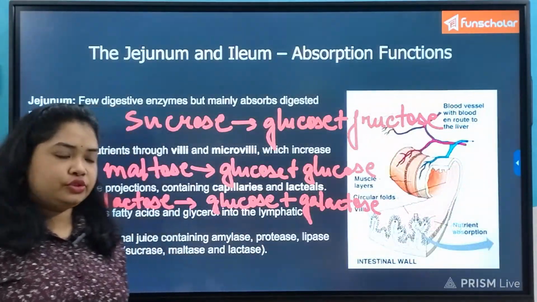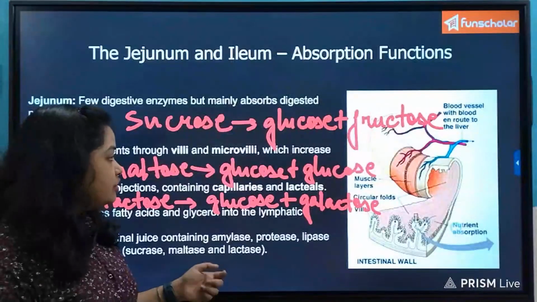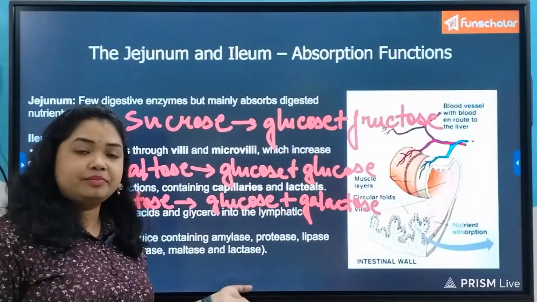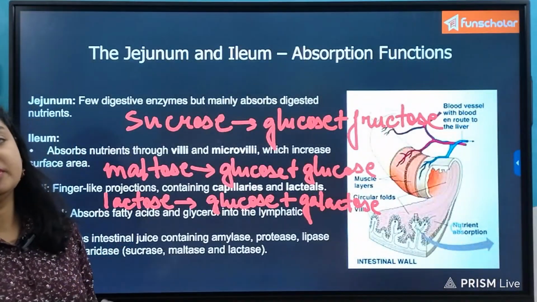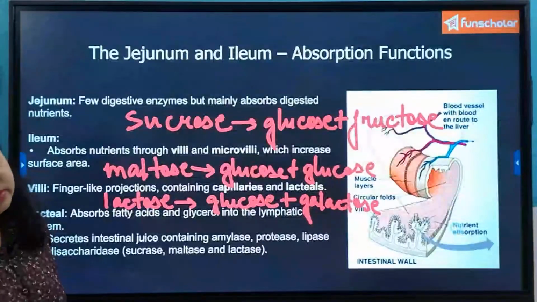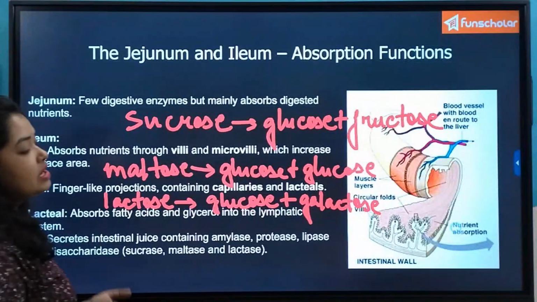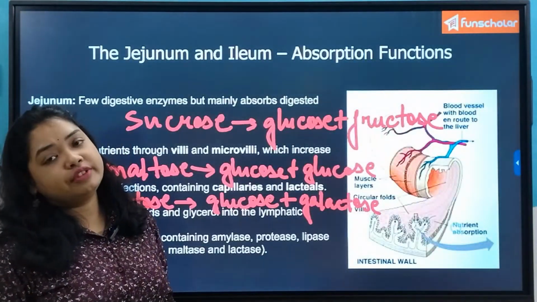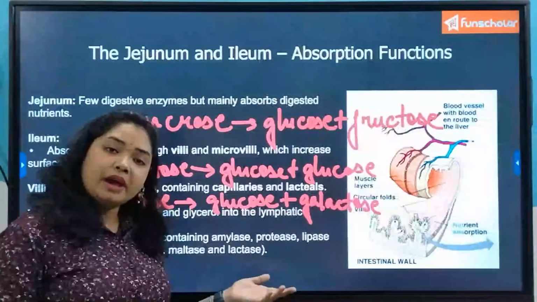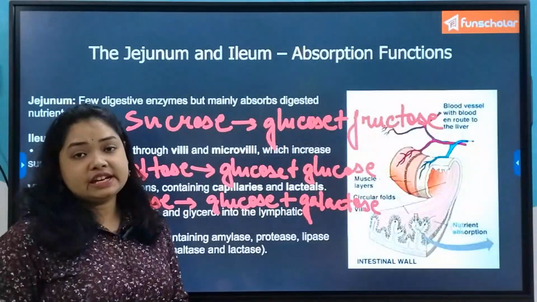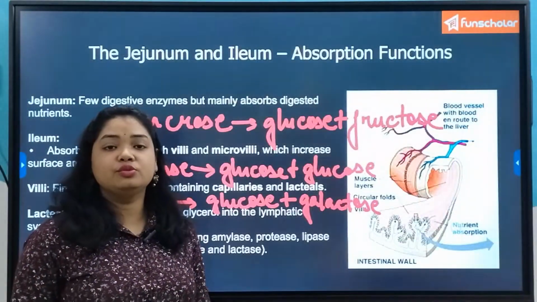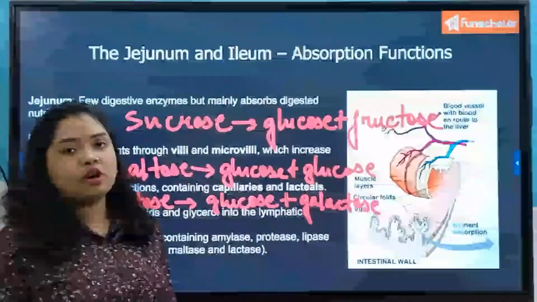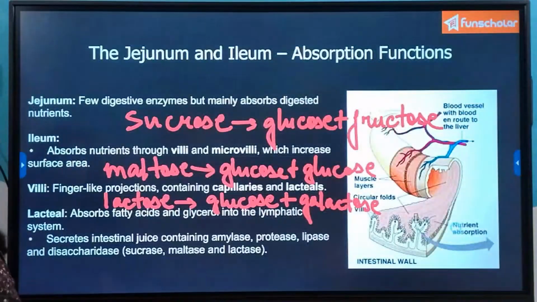So these are the intestinal juices which are secreted and break down the maltose and other simpler forms of the disaccharides which have been converted from starch. Along with that, the proteins are converted into amino acids, as you have watched in the video, and the fats are emulsified by the bile juice, and then they are acted upon by the pancreatic lipase to be converted into fatty acids and glycerol, and then absorbed by the lacteals.